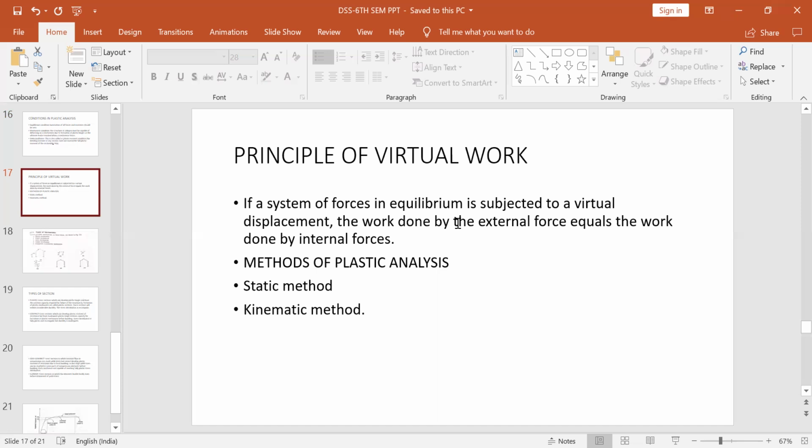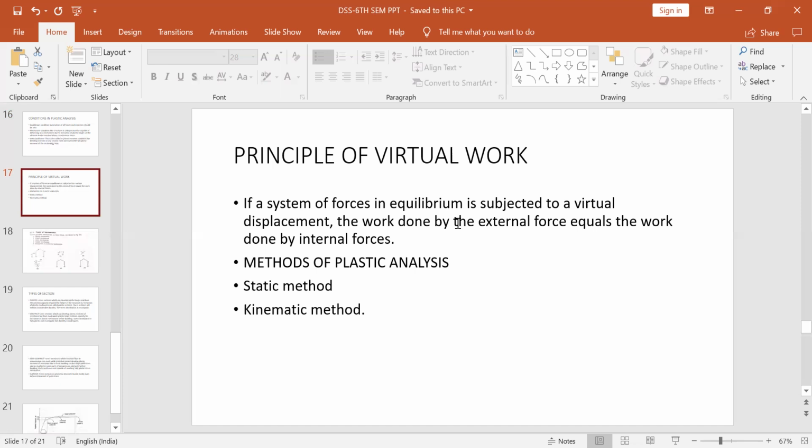So it will have redundant members where you cannot find the degree of determinacy. So those redundant forces, you first identify. Now the free and the redundant bending moment diagrams are drawn. For the redundant part, you draw the bending moment diagram, and for the free portion also you draw the bending moment. So combine it.